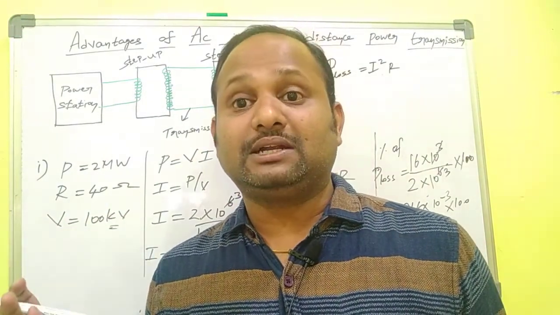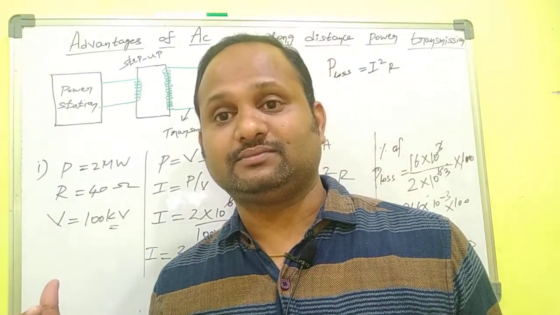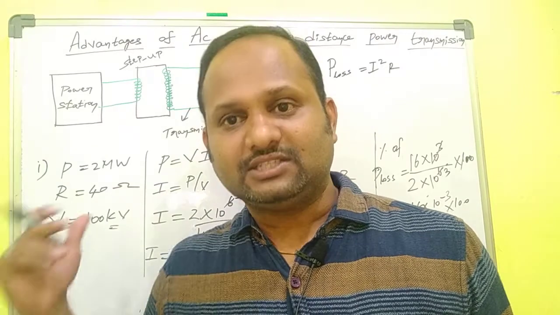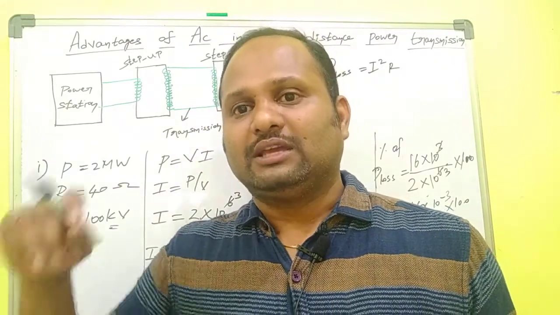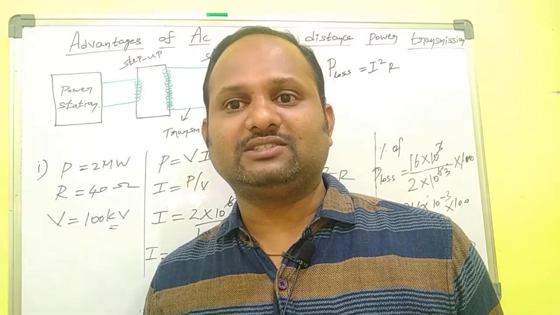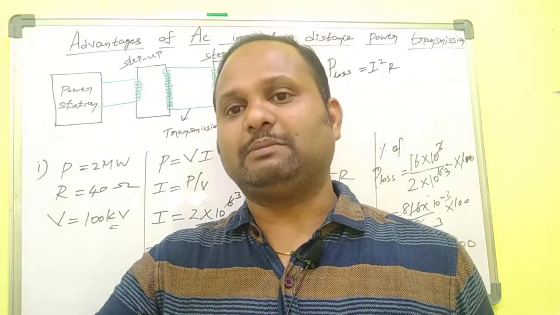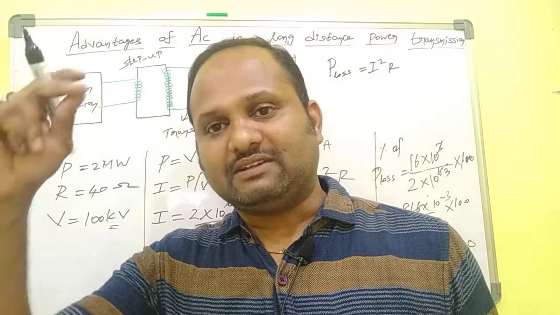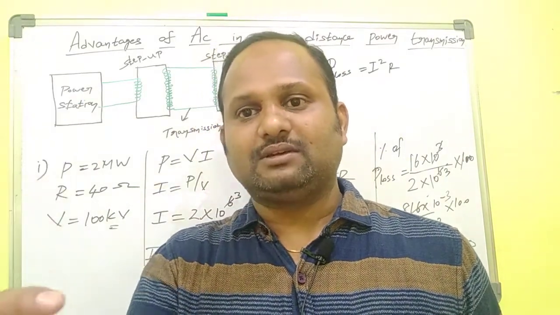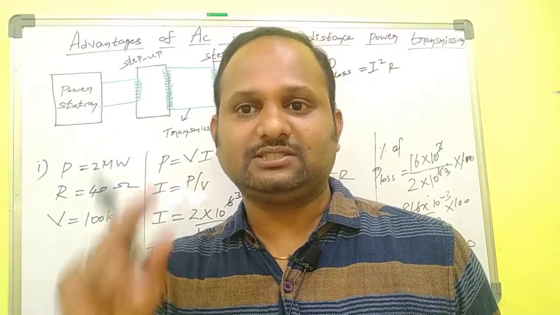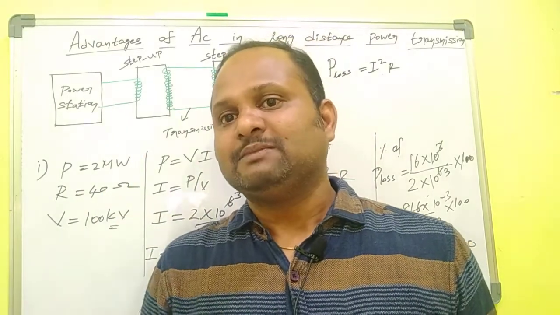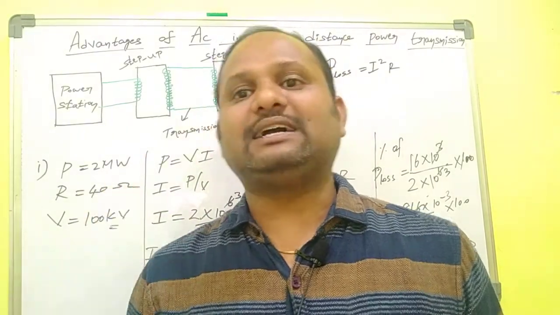So which method is better for transmitting AC current? This method is better. So in the power stations, when the power is transmitted, first it should be stepped up with the help of step up transformer. Please remember, the power is stepped up only with high voltage.